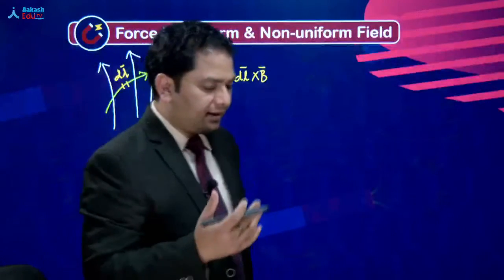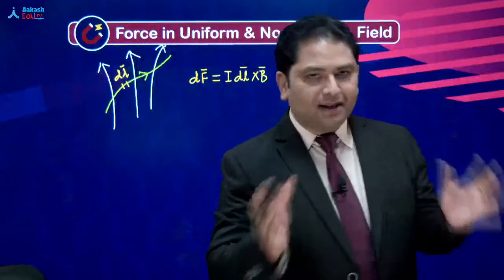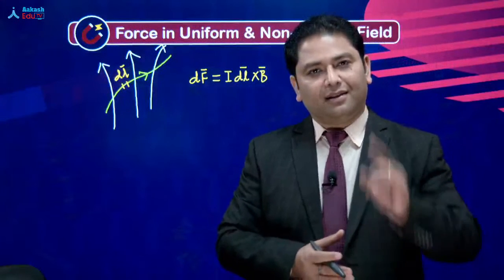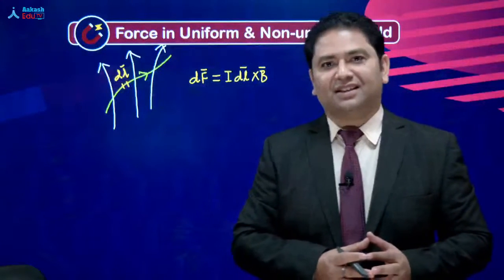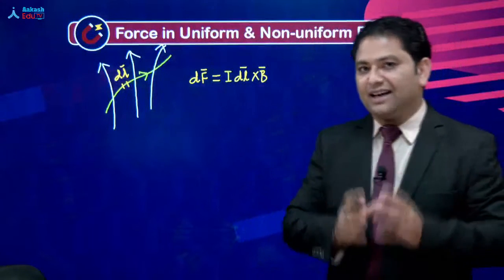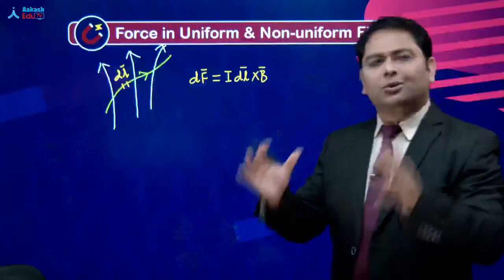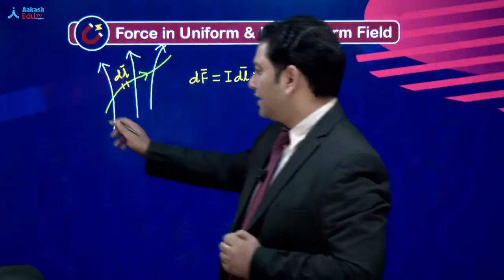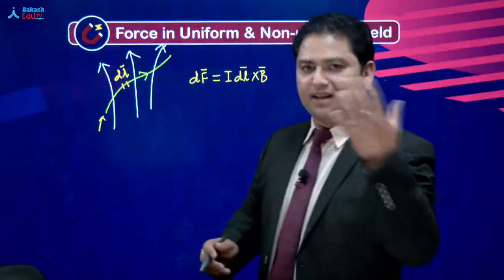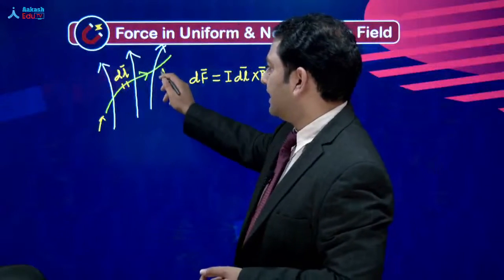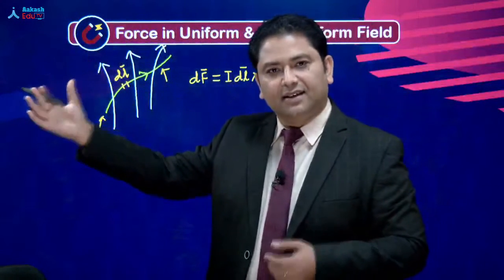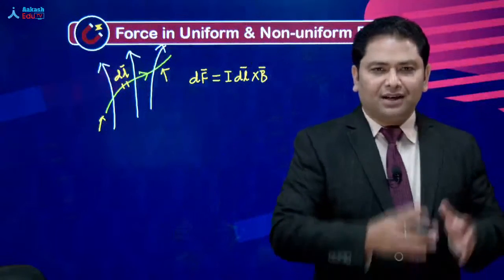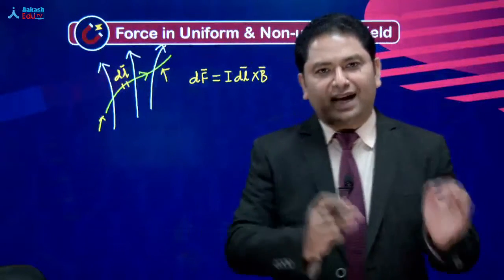Why did I say कि ये जो expression मायने नहीं रखता है whether the magnetic field is constant or variable? There is a specific reason for this. और वो specific reason ये है, अगर मैं मान भी लूं that the magnetic field is variable, इसका मतलब क्या है? Magnetic field at this end will be something else. Magnetic field at this end will be something else. Okay? अगर मैं ये मान भी लूं that magnetic field is variable, अलग अलग जगह पर the value of magnetic field is different.